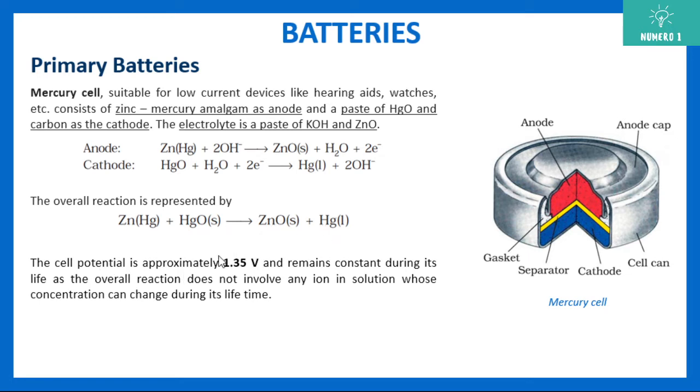Here cell potential is approximately 1.35 volts. It is maintained at this and remains constant during its life, as the overall reaction does not involve any ion in the solution whose concentration can change during its life. So here this voltage will remain constant because there is no change in concentration. Now this is all about primary batteries.